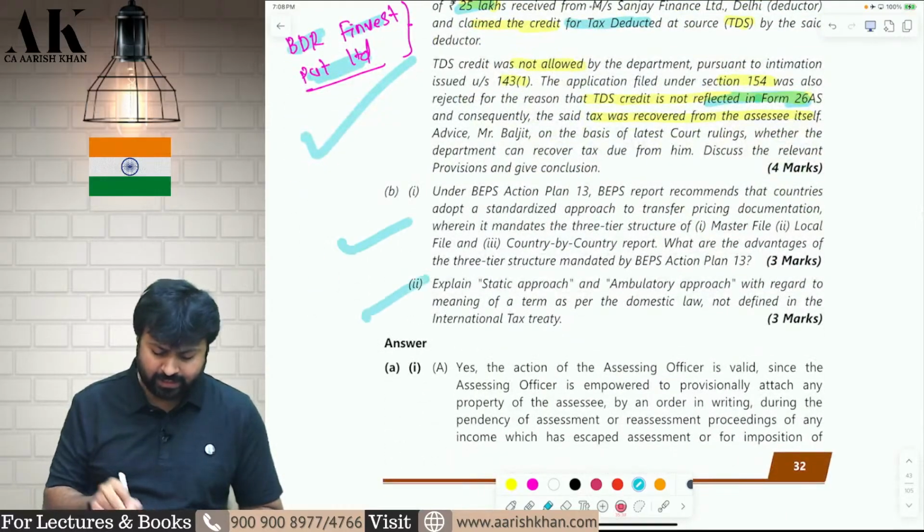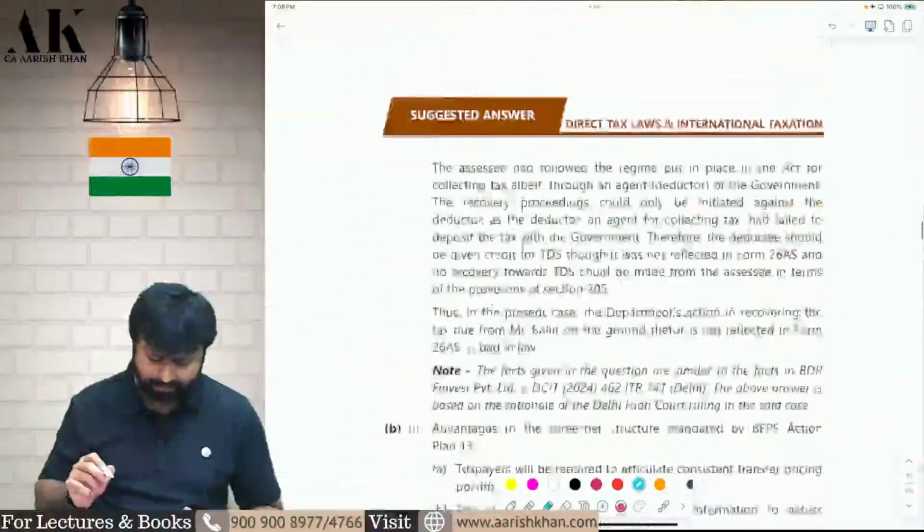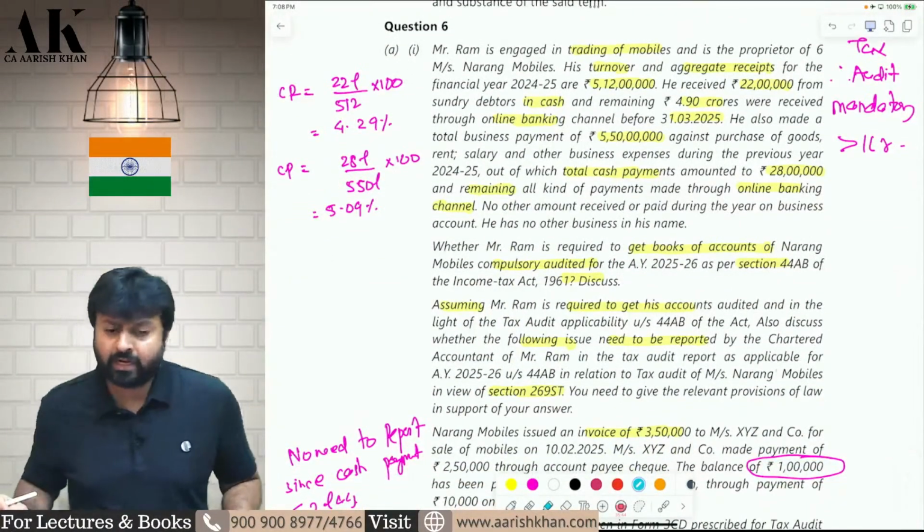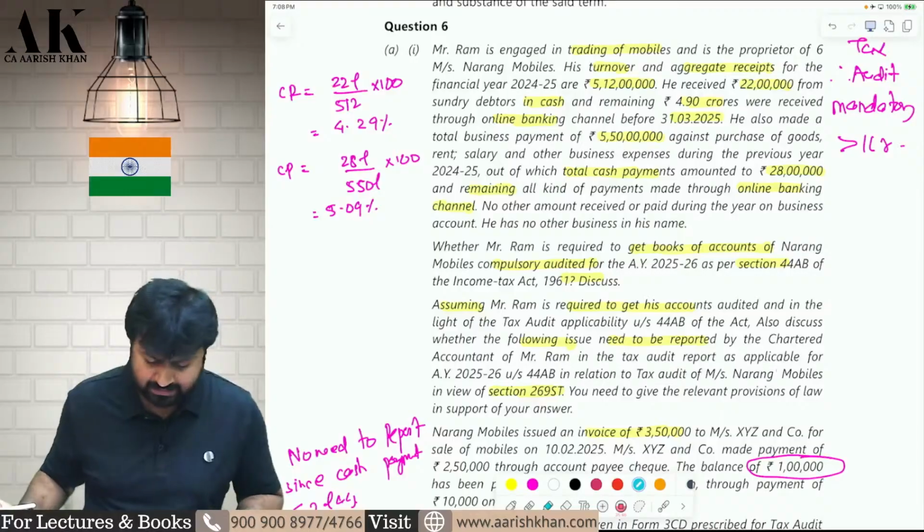The next question is a theory question. You can go through it at your end. Okay, now question number 6, one last question in this particular paper. Then we will move ahead with the MTPs.